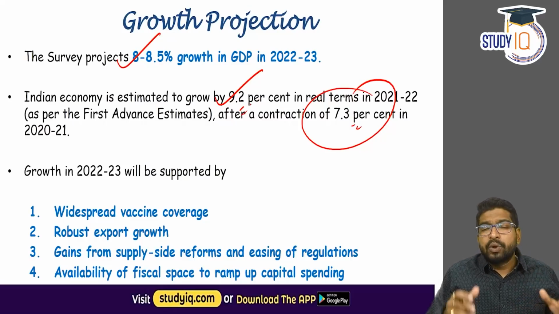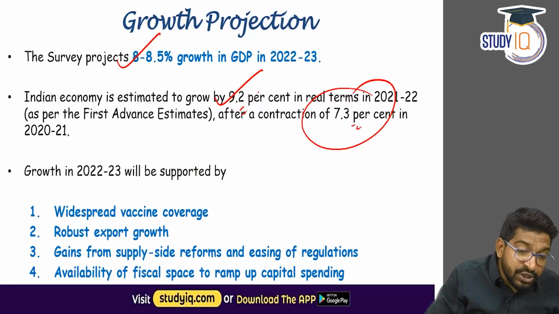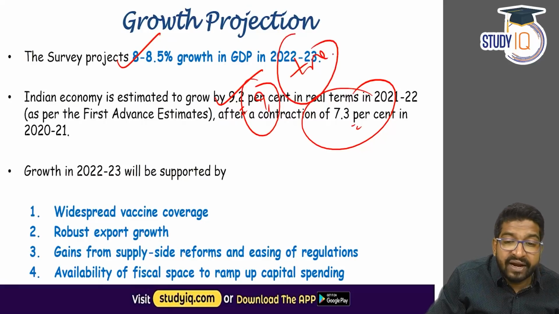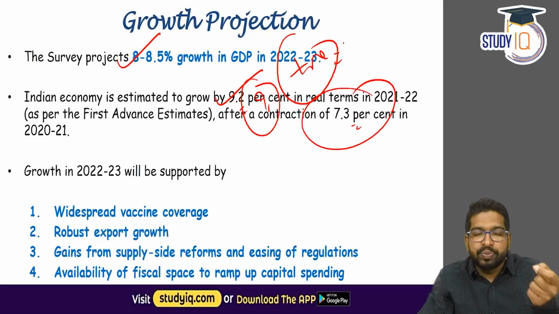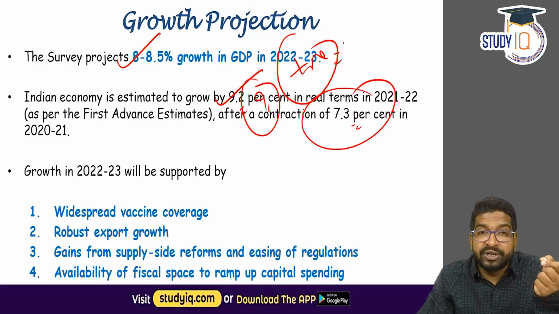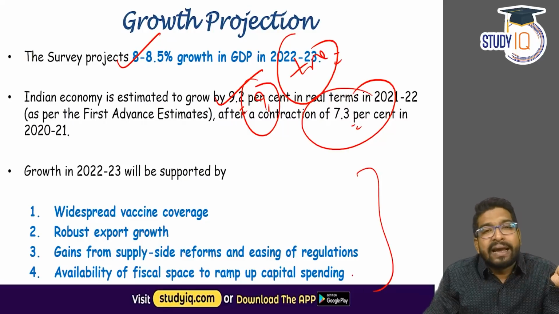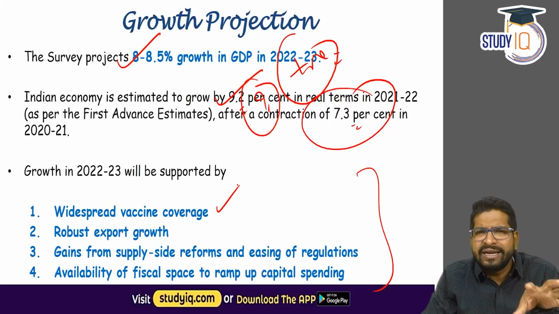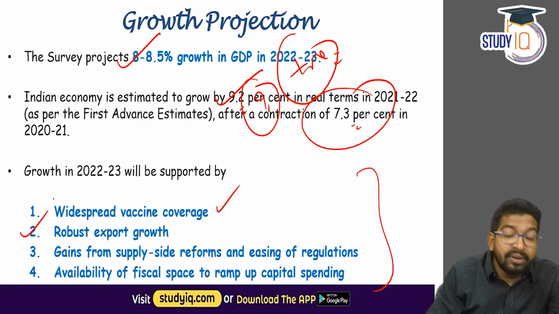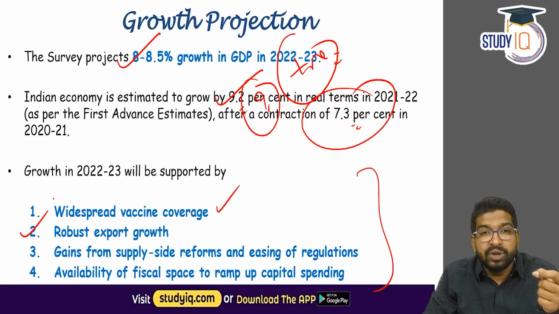All right, but the question is, why such a prediction? Why are we in a positive right now? This is the theme of our discussion also. On what basis is our growth going to be 8 to 8.5 in positive? There are 4 factors which have been highlighted. The first one is widespread vaccine coverage, and a very interesting thing has been told by the economic survey, which we'll talk about. Apart from that, India's robust growth in exports is going to continue even now.